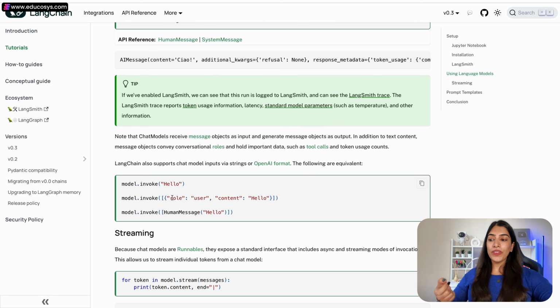Over here also, instead of messages, what they have given is a single message. See, this is one message: role user, content hello. So this is one message, right? So like this, you can give a list of messages also. Here, by default, when we did this, it was a human message saying hello. So that is what it is taking as the input.